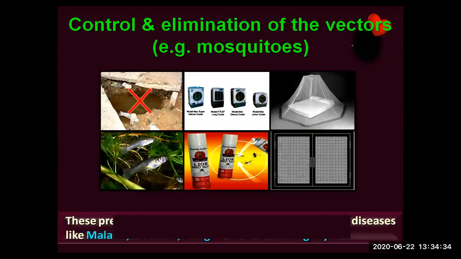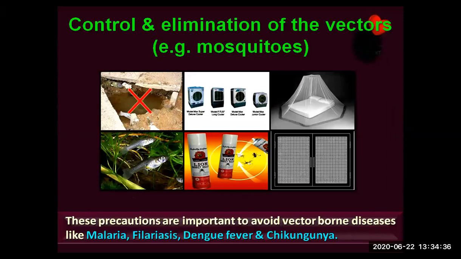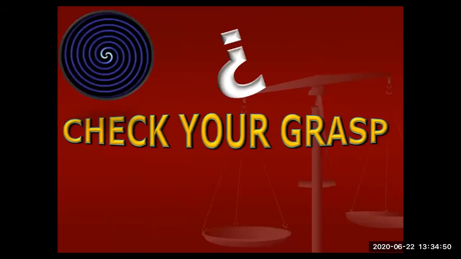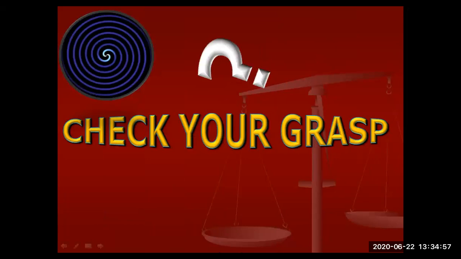All these are general issues. You people know this. This is a formality from me. These precautions are important to avoid vector-borne diseases like malaria, filariasis, dengue fever, chikungunya. What is common among all of them? They are all vector-borne, by mosquitoes. Okay, so that's it about human health and disease, part one. And let me go for part two.